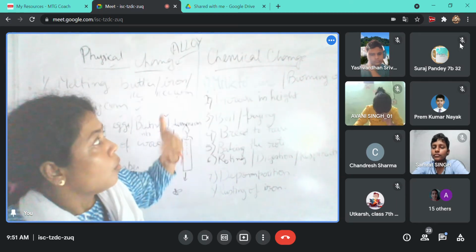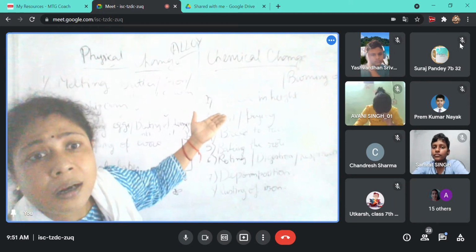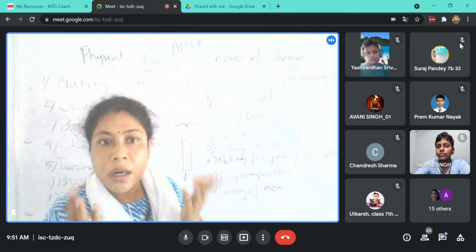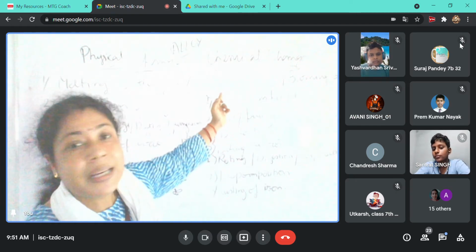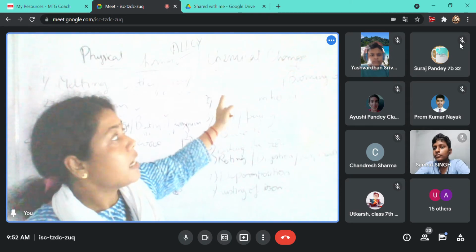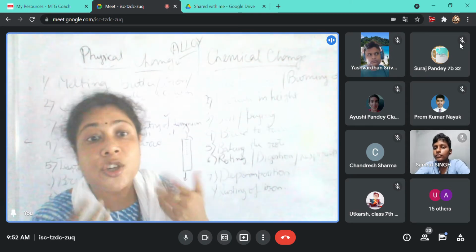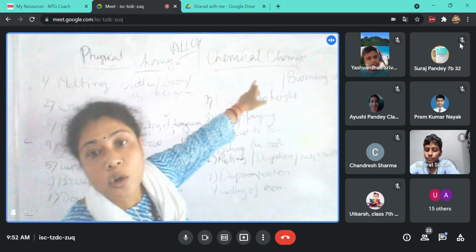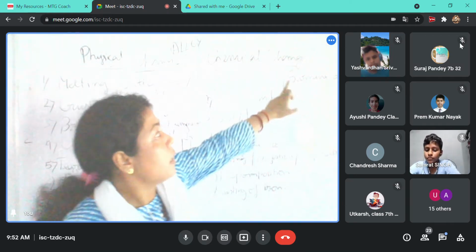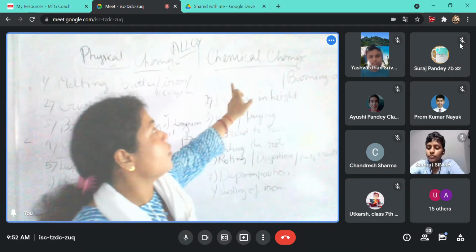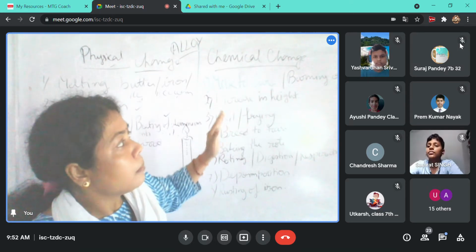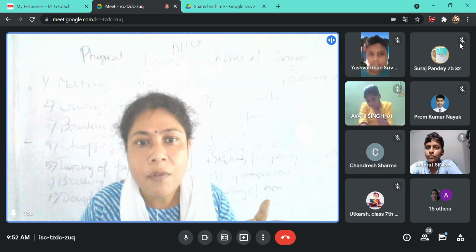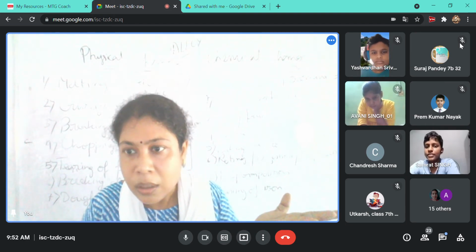So we can give some example like curdling of milk. When you are preparing milk to curd, that is the curd we cannot get back, because milk is having some different substances, and due to curdling, due to the action of lactobacillus, a bacteria that is converting the milk to curd, completely the chemical property of curd is different from the milk. Burning of wood. After burning, what will happen? The wood will get converted into ash. Yes.